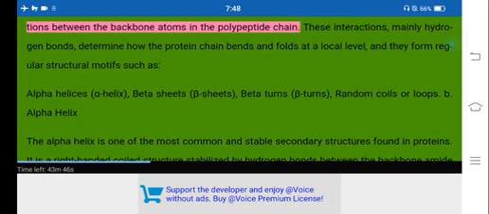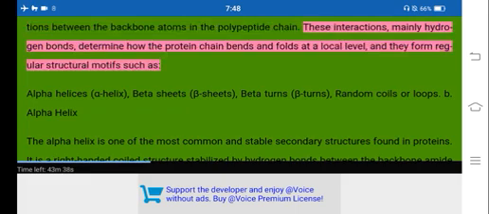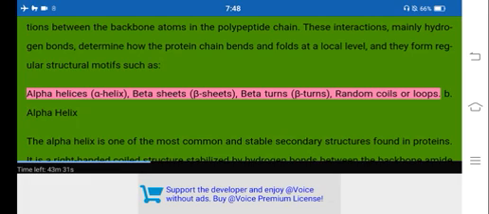The secondary structure of proteins refers to local folding patterns that arise from the interactions between the backbone atoms in the polypeptide chain. These interactions, mainly hydrogen bonds, determine how the protein chain bends and folds at a local level, and they form regular structural motifs such as alpha helices, beta sheets, beta turns, random coils or loops.